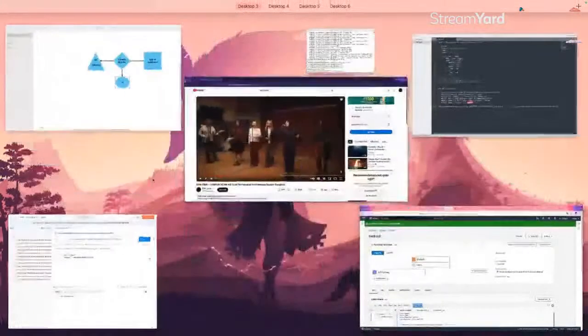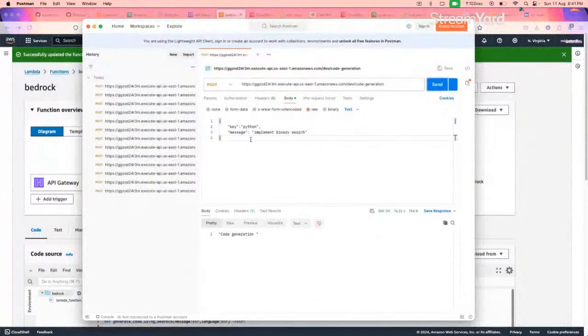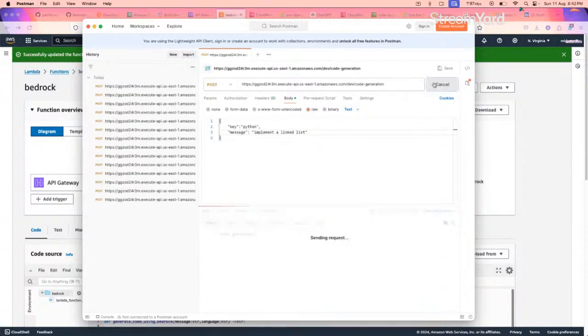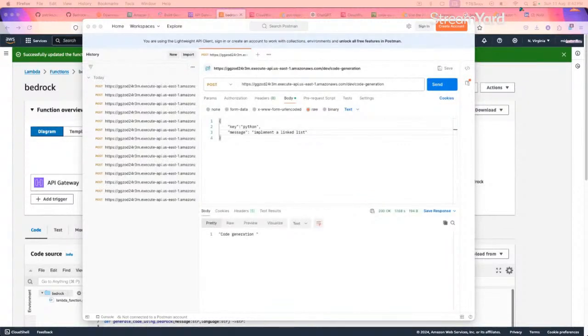Let's test something else. Instead of implement binary search, let's say implement linked list. Let's run this with a new, different parameter, like a different prompt. In this case, we are saying implement linked list. Let's run this. Again, code generation, which means the S3 bucket should have a file now. Let's see the same.